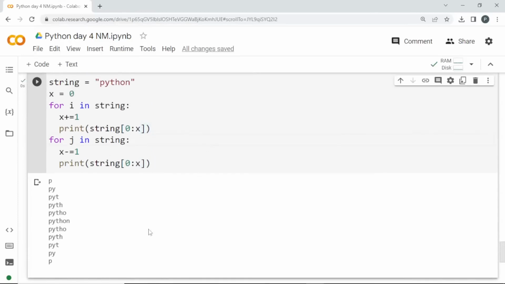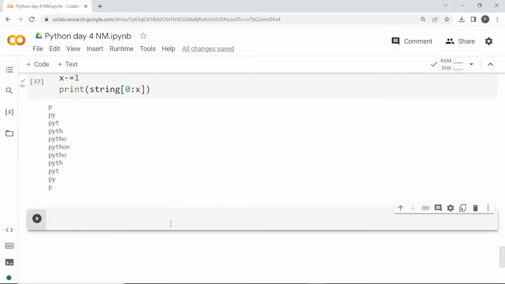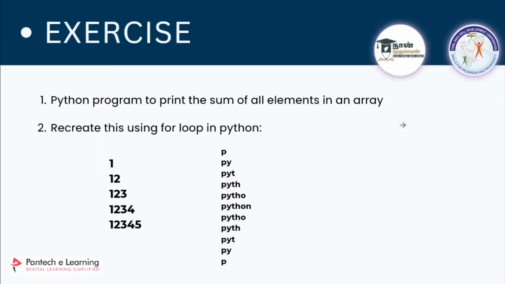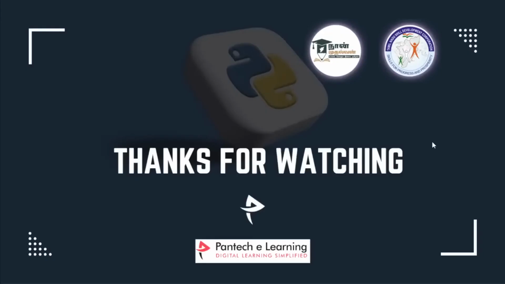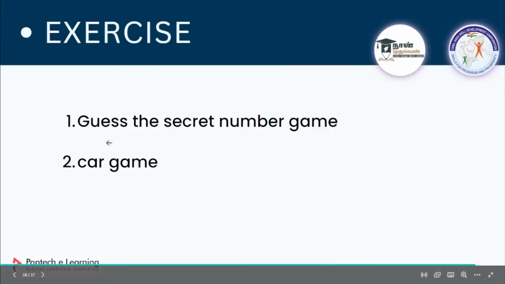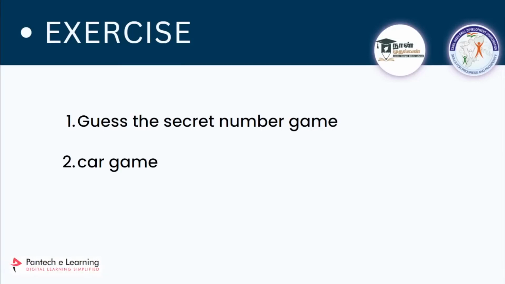Next we'll see the while loop statements. What are the exercises we have in while loop? We have very little time, but we'll try to complete it. First we'll start with the guess the secret number game. Can we start?